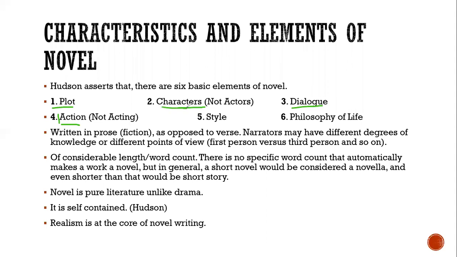And then we have characters in novel. We do not have actors. We have actors in drama. That's the difference between novel and drama. When I am talking about the elements of novel, you must note the differences between novel and drama as well. So this is action. Action means the event or the happening that we have in the plot. That doesn't mean it was acted on the stage.